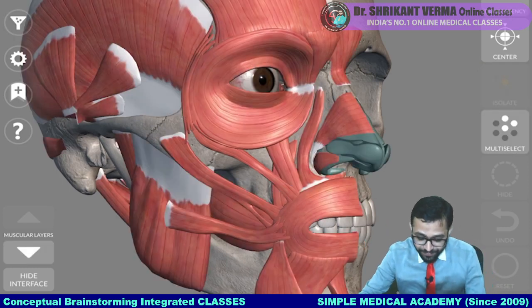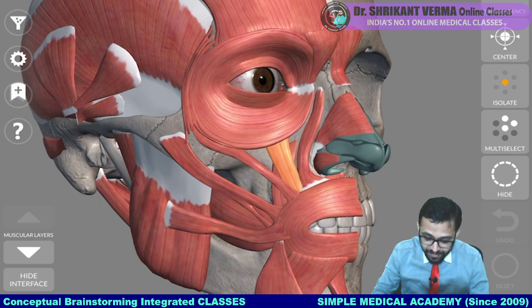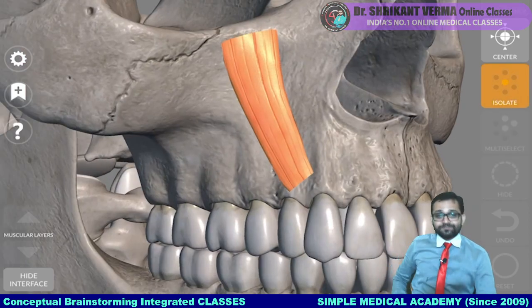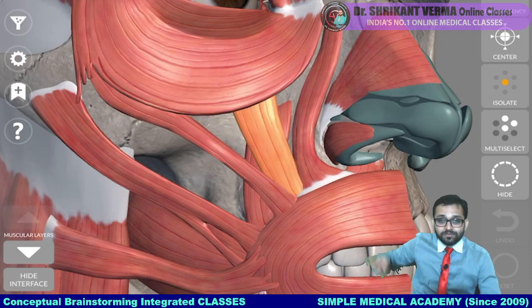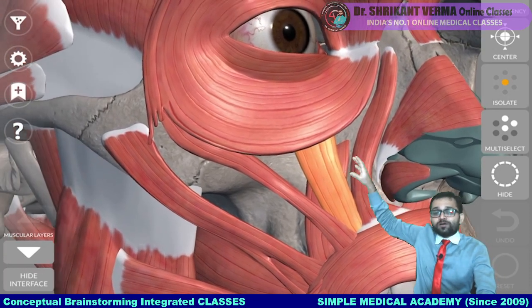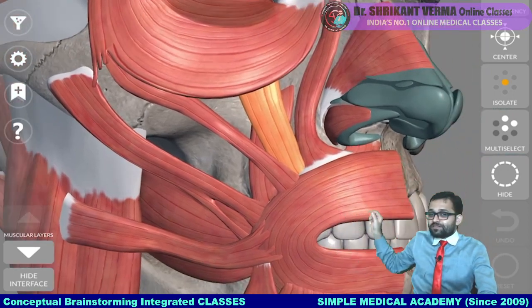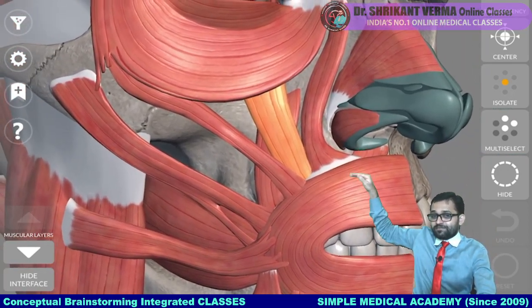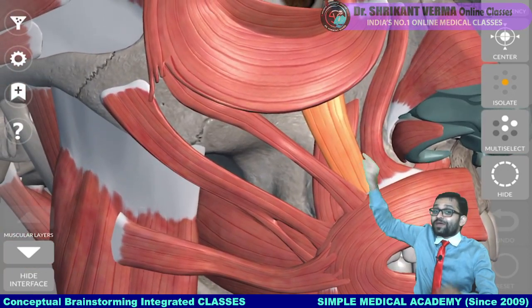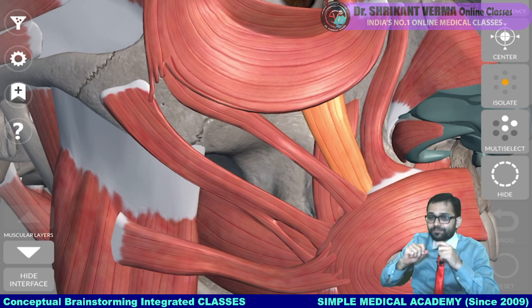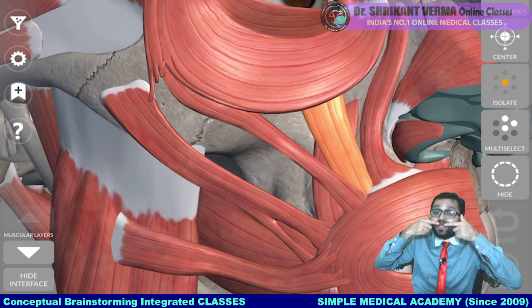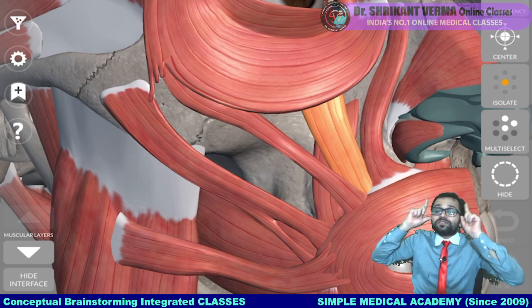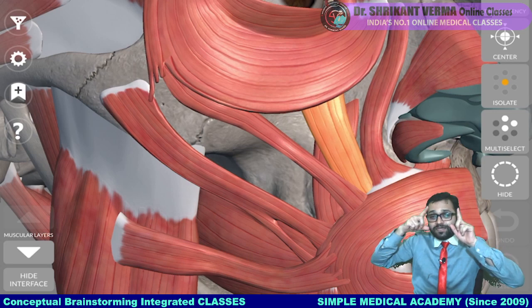So in this way, you have to learn the name. Can you see this particular muscle? What should be the name of this muscle? Don't try to mug up. When this muscle will contract, our upper lip will go upside. So it should be known as levator, because it will elevate. Yes, upper lip, that's why labii. This is levator labii superioris. It will elevate the upper lip upside.